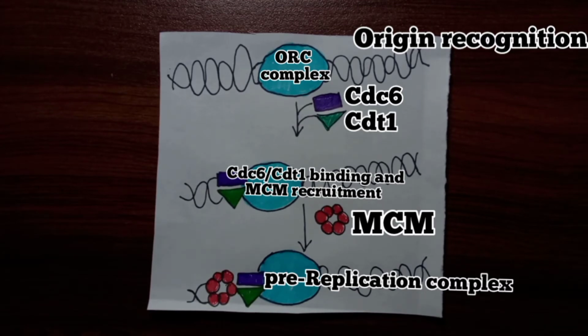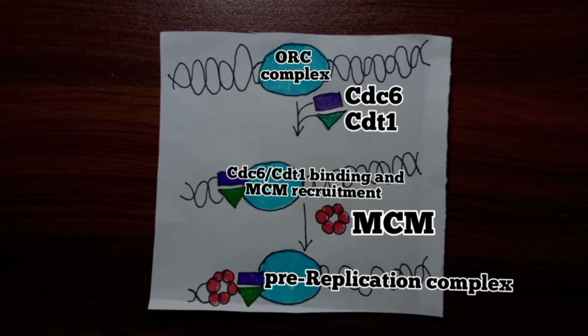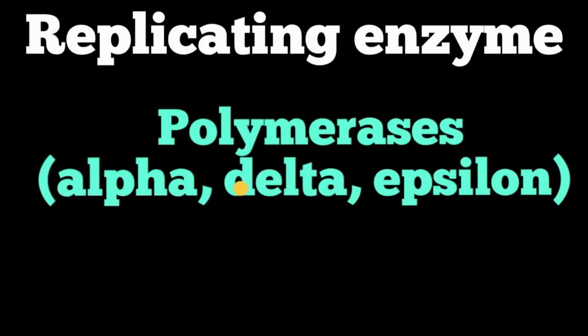Eukaryotic cells may have 15 or more DNA polymerases. Typically, replication of nuclear DNA requires 3 of these: polymerase alpha or primase, polymerase delta, and polymerase epsilon.